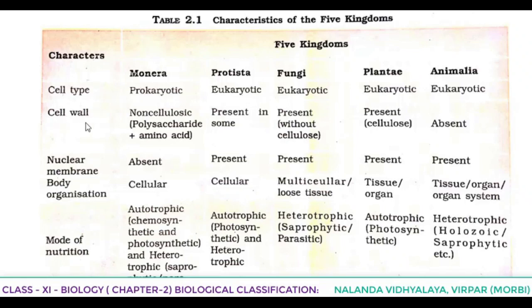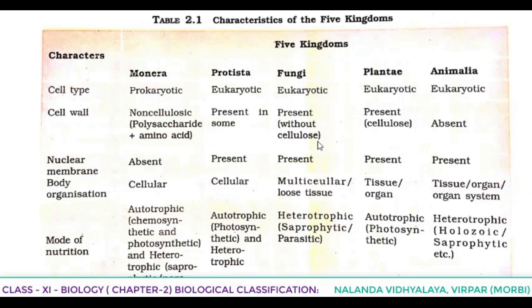Next characteristic, cell wall. In the case of Monera, cell wall is non-cellulosic. It's made up of polysaccharide and amino acid. In the case of Protista, cell wall is present in some. In fungi, cell wall is present, but that is not with cellulose.